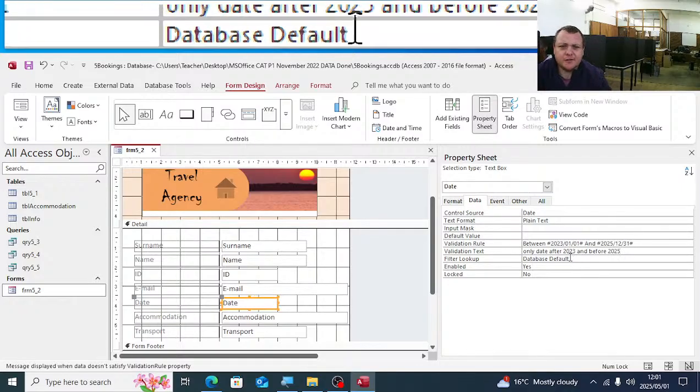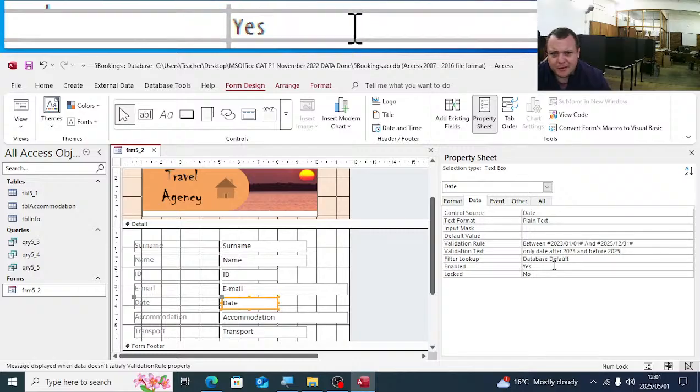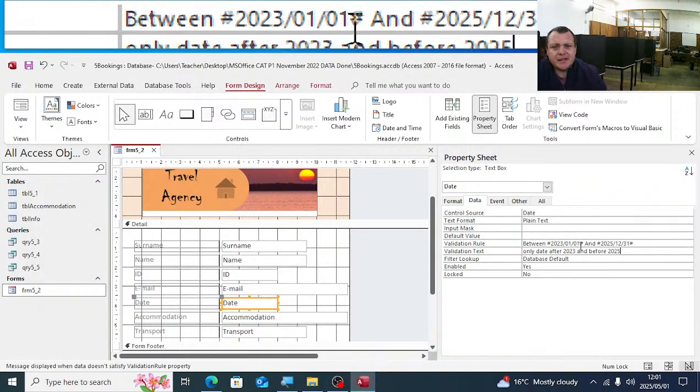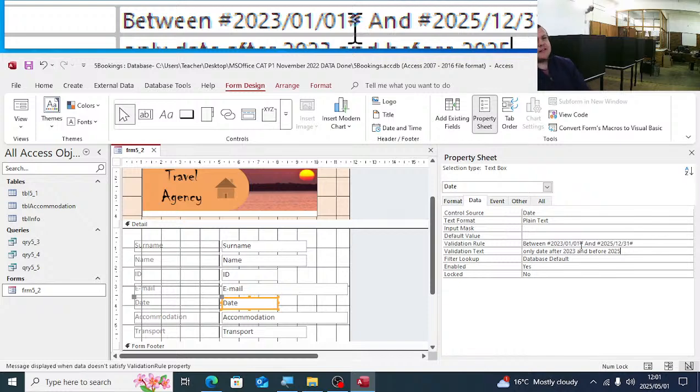Only dates after 2023 and before 2025. And I have there between 2023/01/01, that's the 1st of January 2023, and 2025/12/31, so that is the 31st of December 2025. Here you could have used the operators bigger than or equal to instead of between. You will have bigger than or equal to 2023/01/01 and smaller than or equal to 2025/12/31.